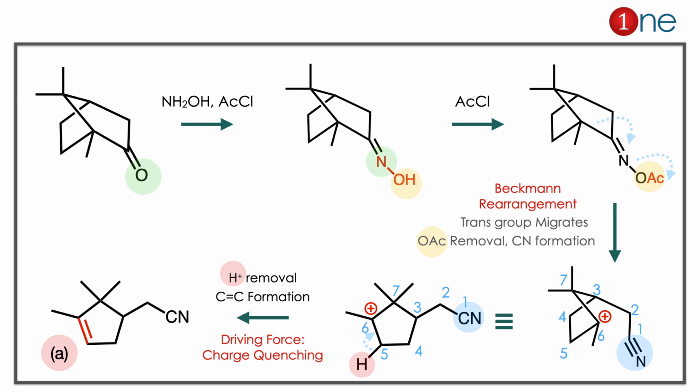Here you have to learn two important things. One is the Beckmann rearrangement, which involves the trans group migration of the oxime. The second thing is quenching. If you have a cation or any charged species, you have to find the way to quench it. Here it is elimination.